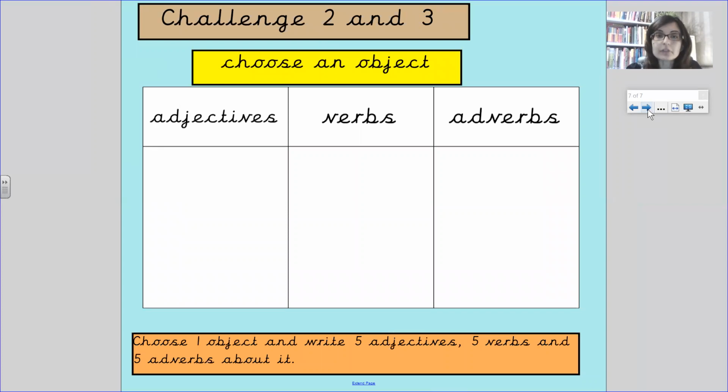Challenge 2 and 3. You're going to write 5 adjectives, 5 verbs, and 5 adverbs about the object. Okay, that's your challenge, to write at least 5. Okay, so 1, 2, 3, 4, 5. It doesn't mean that we'll use all of them. It's just our planning ideas at the moment. So 5 adjectives, 5 verbs and adverbs.